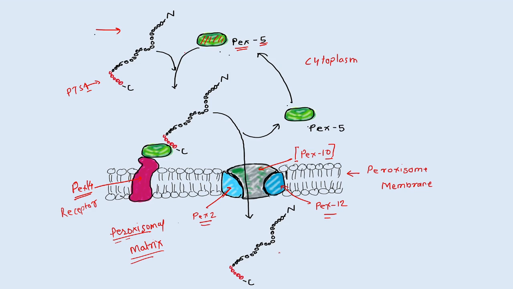After that, they can acquire their folded state and perform their function. So this is about the translocation of the peroxisomal protein.